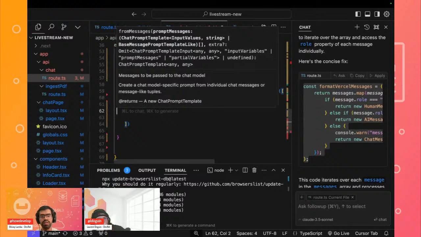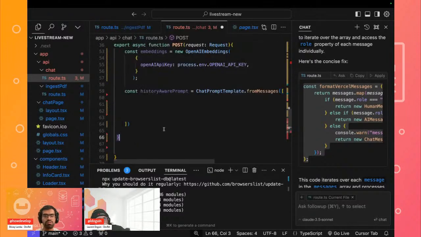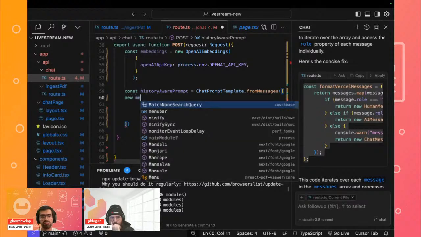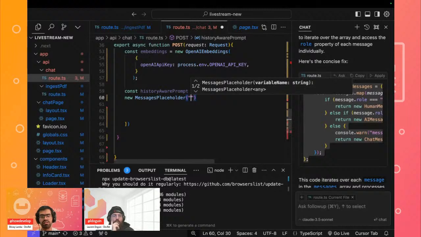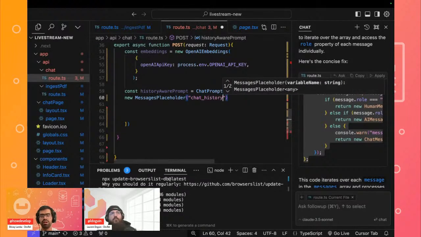Now inside of this prompt template that we want to store, the first thing that we want is a basic placeholder for our messages. So we'll define a new messages placeholder over here, and we'll say that this is our entire chat history for our system.